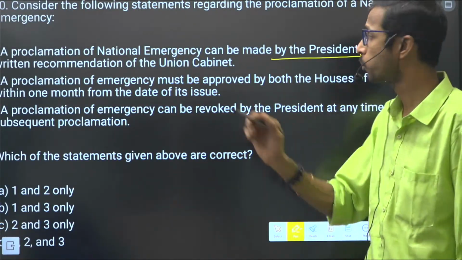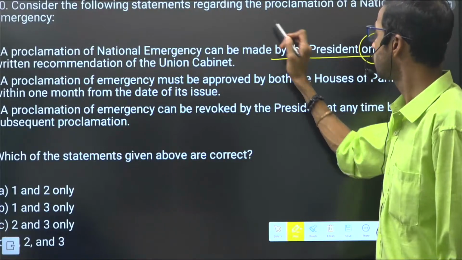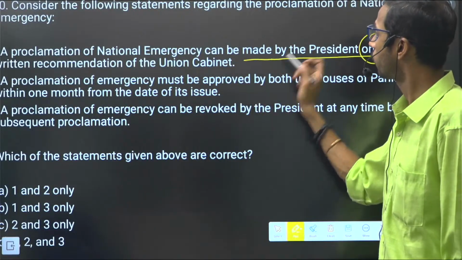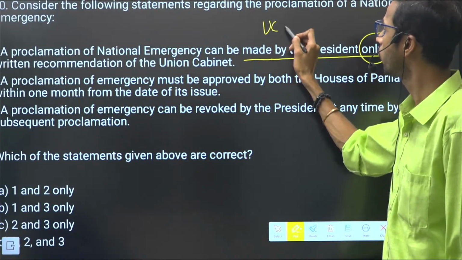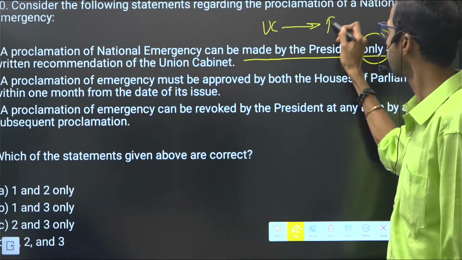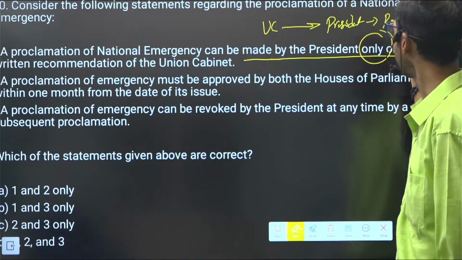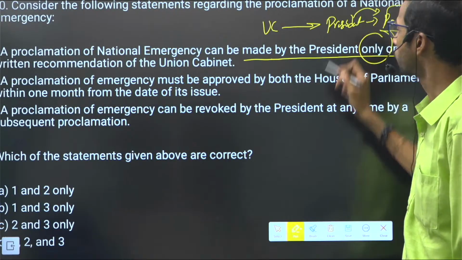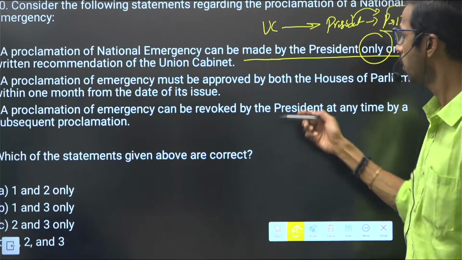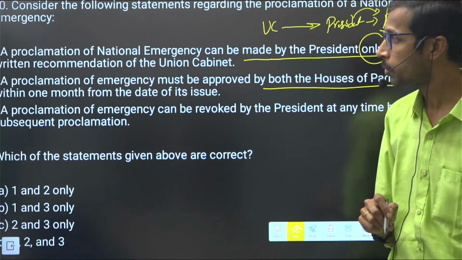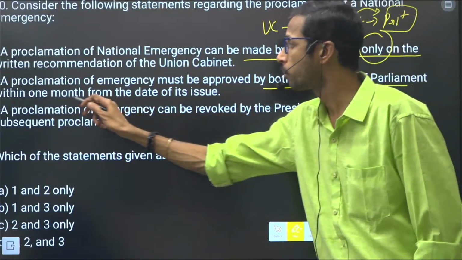We have already seen the procedure. First of all, the Union Cabinet will give a written recommendation to the President. Then it will move to parliamentary approval. If the president has approved it, then it must be approved by both houses of Parliament